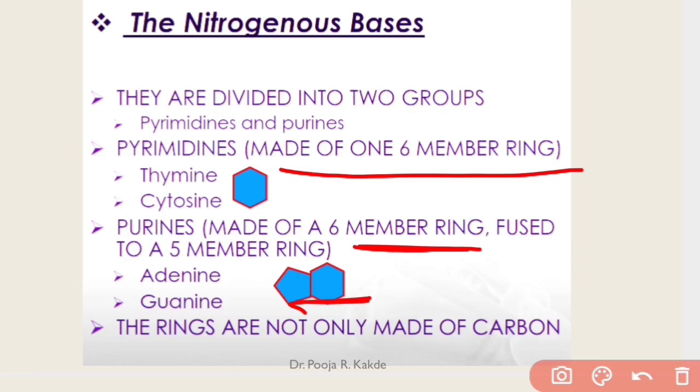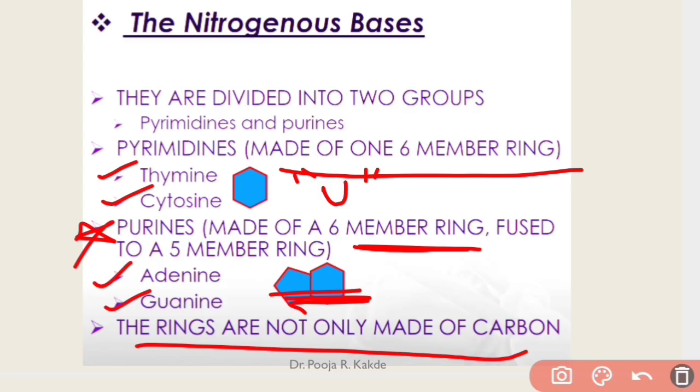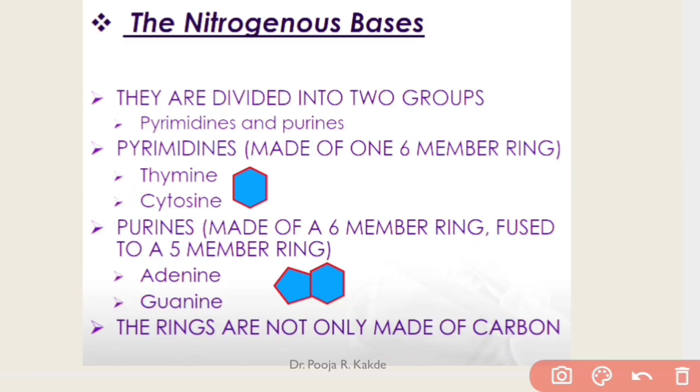This 2 ring structure is present only in purines, A and G. What are purines? Adenine and guanine. Whereas thymine, cytosine and in case of RNA, uracil, are pyrimidines. So pyrimidines are single ring structures whereas purines are double ring structures. These rings are not only made up of carbons, they also contain nitrogen.